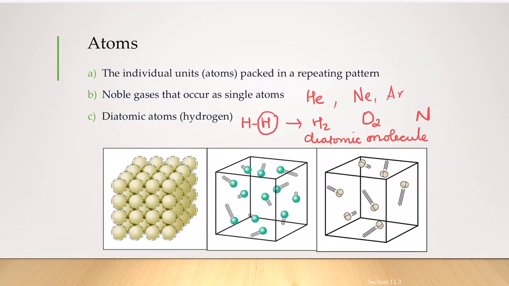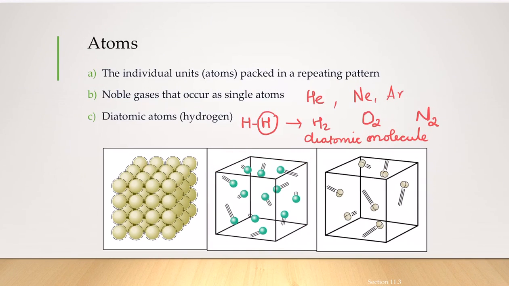And similarly, nitrogen. Nitrogen doesn't want to exist by itself, and therefore it wants to combine with another nitrogen, forming a nitrogen diatomic molecule. If you want to look at a representation of how they exist, this picture is going to give an idea.